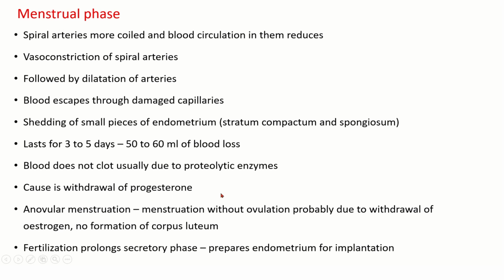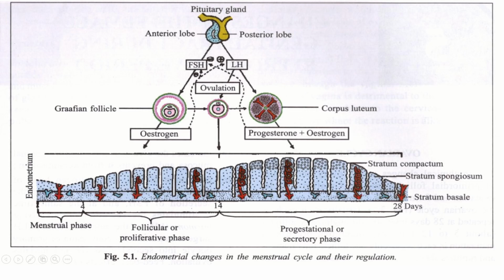So the cause is withdrawal of progesterone. Sometimes there might be anovular menstruation, that is, menstruation without ovulation, probably due to withdrawal of estrogen, with no formation of corpus luteum. Fertilization prolongs the secretory phase and prepares the endometrium for implantation. So you can see here, as there is stoppage of activity of the corpus luteum if there is no fertilization, there will be withdrawal of progesterone. Ultimately, it will result in the menstrual phase.